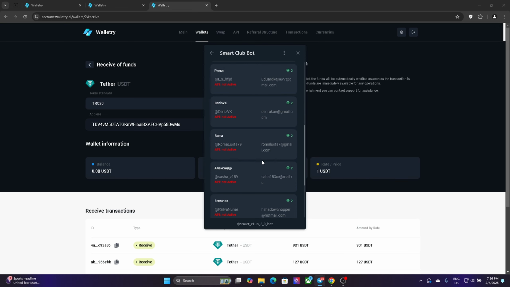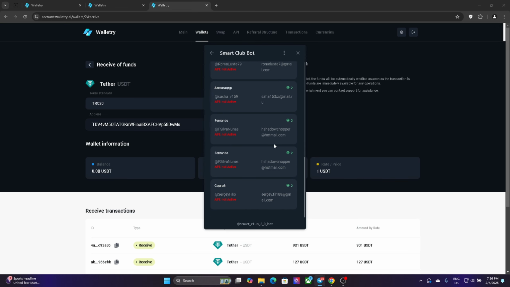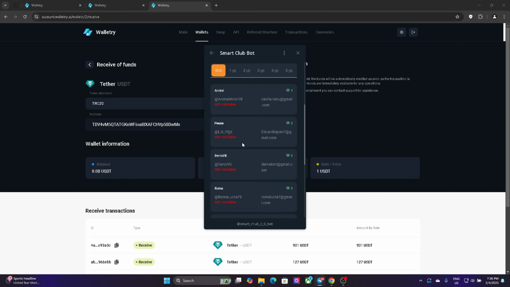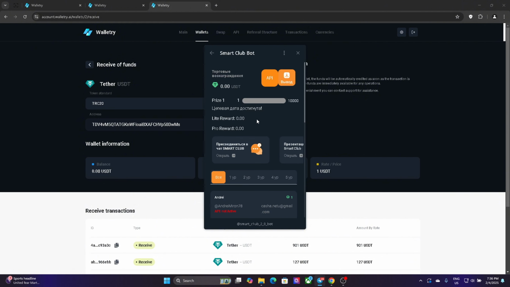As you see, I have a lot of people, maybe 10, maybe 7, but nobody activated the API address, and you need to do this so the guy that is trading can have total access to your wallet.